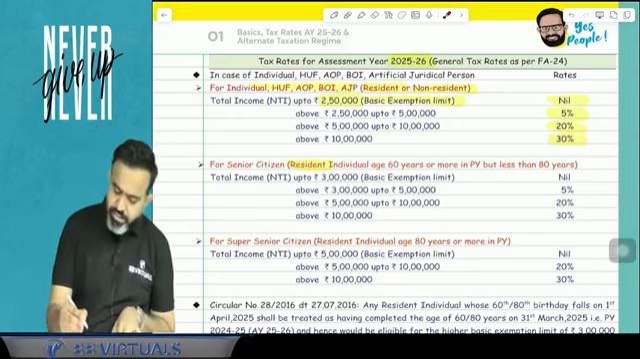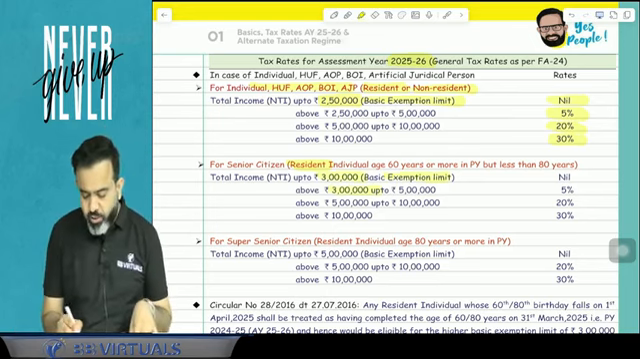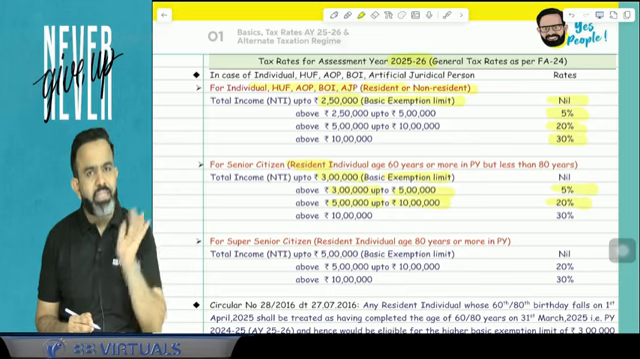In case of senior citizen, guys, up to 3 lakh there is no tax. 3 lakh is your basic exemption. Now 3 lakh to 5 lakh, 5%; 5 lakh to 10 lakh, 20%; more than 10 lakh, 30%.